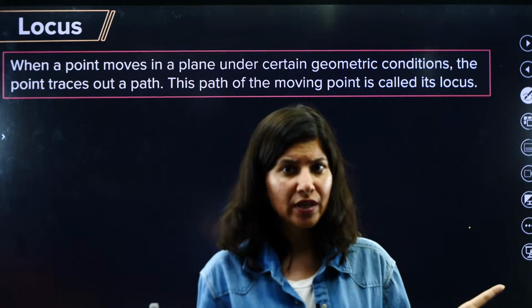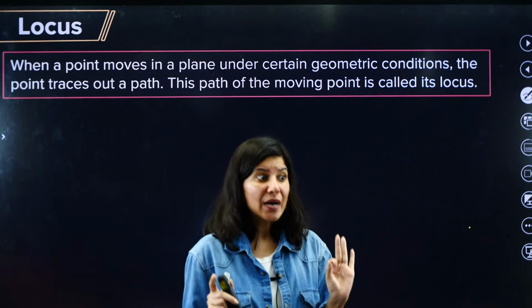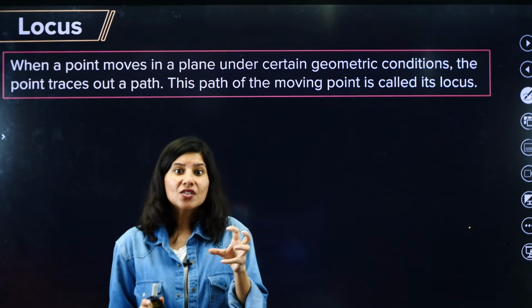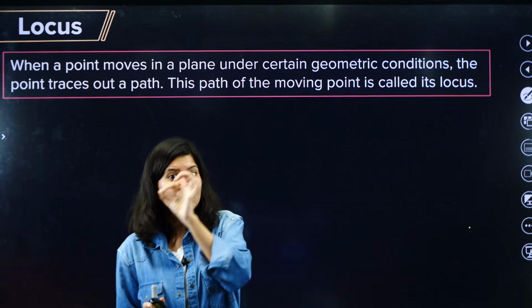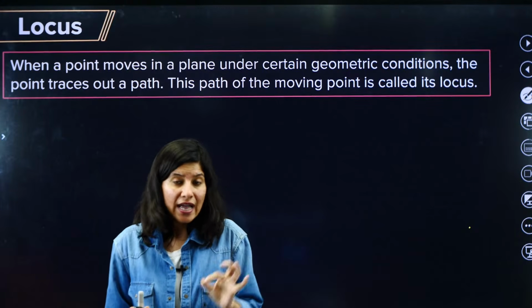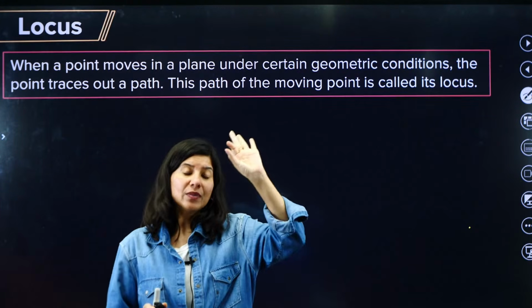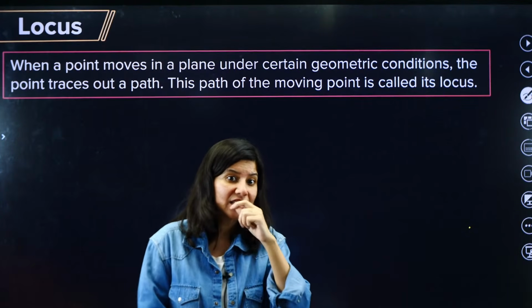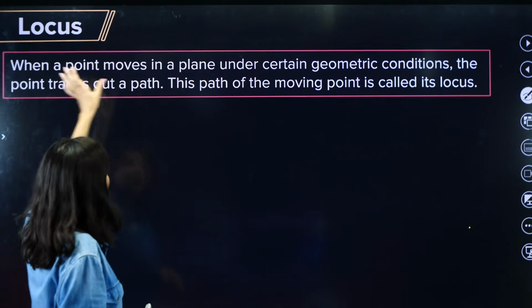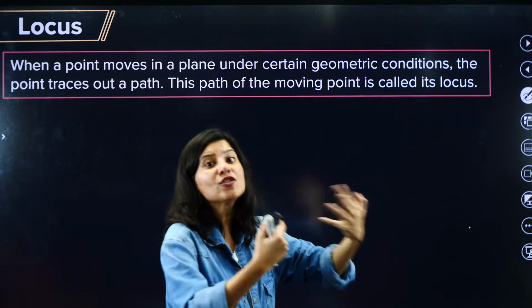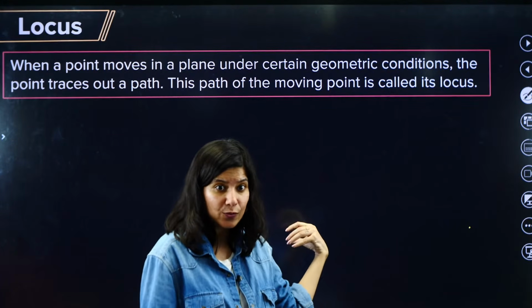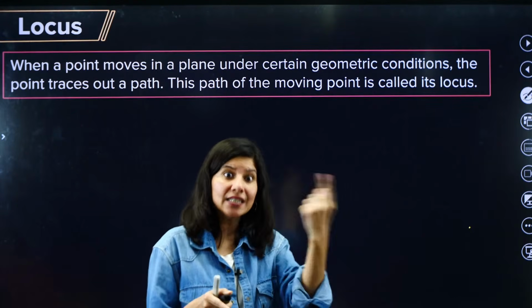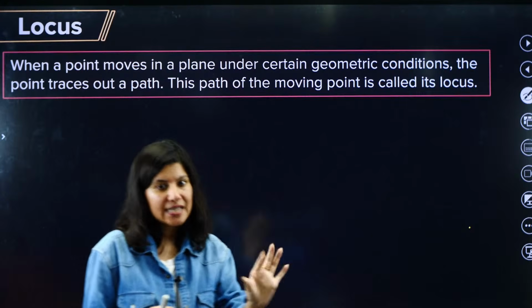It is not moving randomly, but some geometrical condition is there, some constraint that the point has to follow. And the path which that point follows is nothing but the locus. So when a point moves in a plane under certain geometric conditions, the point traces out a path, and that path under that condition is the locus.